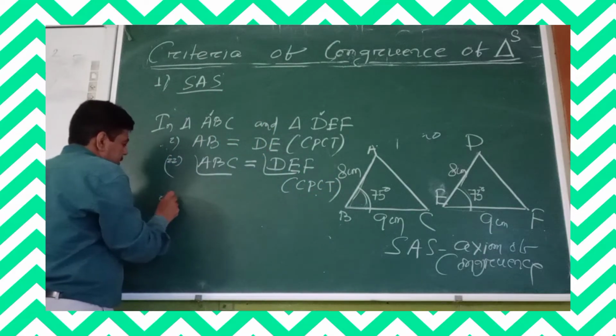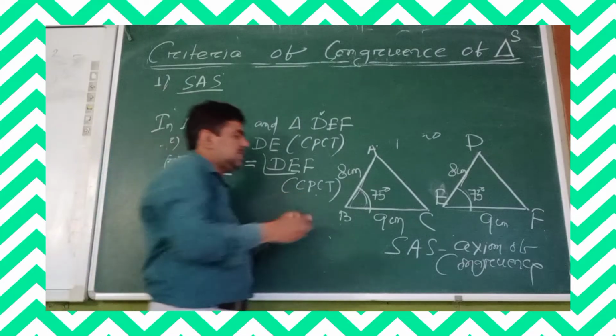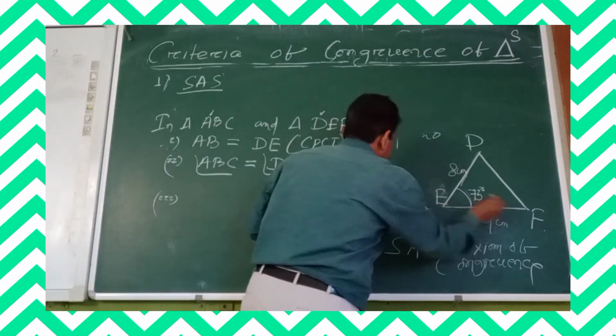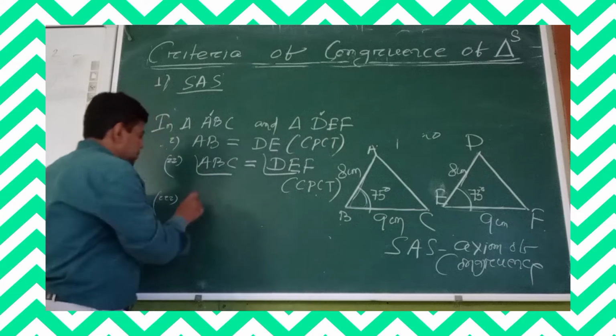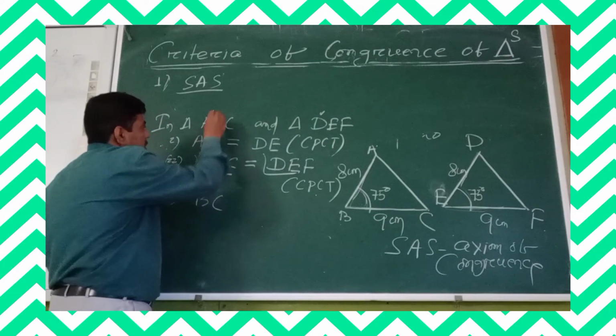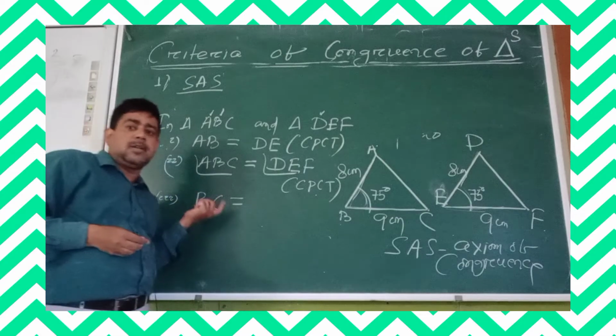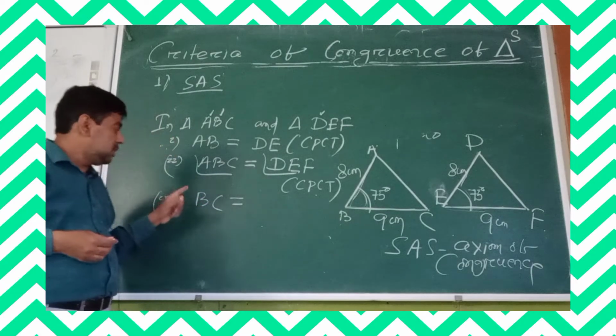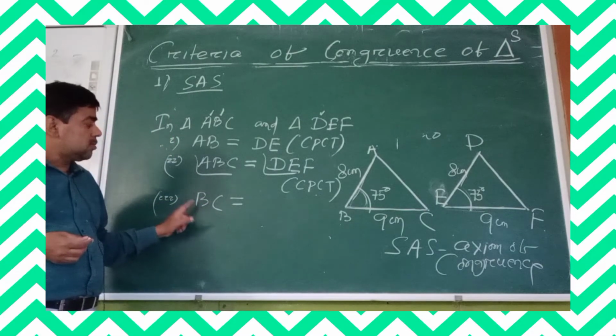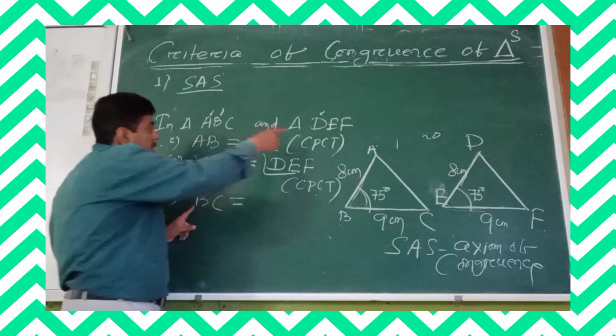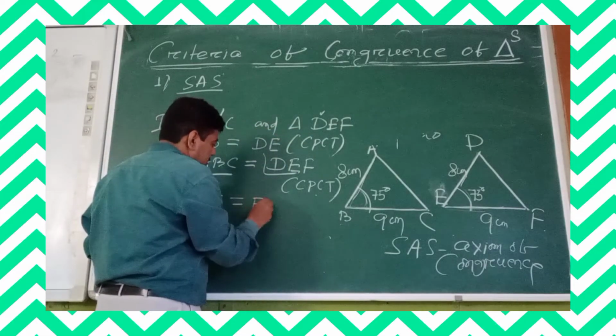Third, look here, BC side is equal to EF side. How to identify similarly the corresponding side of BC? You see now here the vertex is B. So what is the corresponding vertex of B? E. Understand?